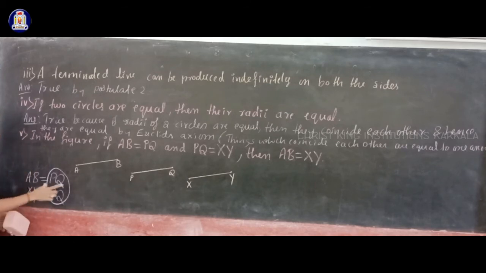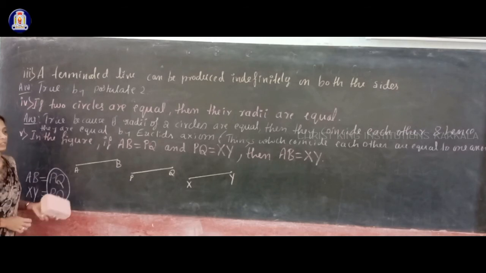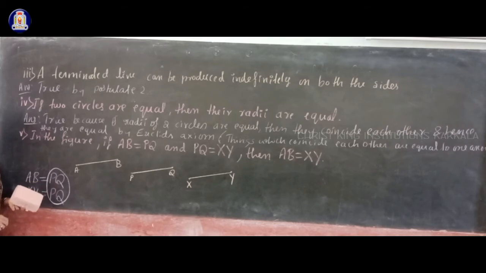So now AB and XY, these two line segments, are equal to the same line segment PQ. So these two line segments are equal to one another. That is by using which axiom? Things which are equal to the same thing are equal to one another. Using that axiom, we can say AB is equal to XY.